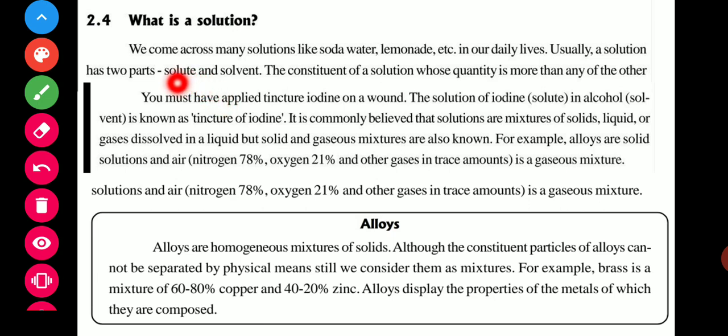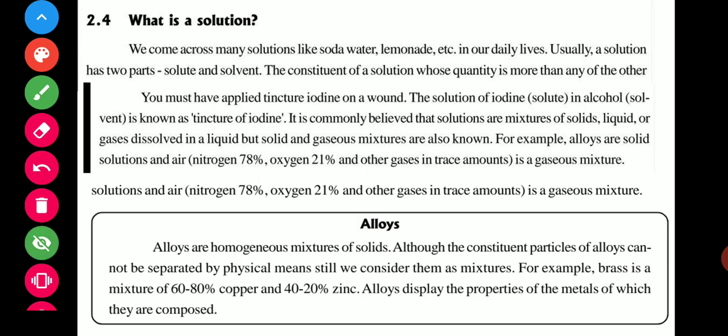This one is solute, and another is solvent, and they form a solution. As you have seen, alloys are also solutions. Alloys are solid solutions, and air also, air has 78% nitrogen, 21% oxygen, and the rest other gases in some amount, and that is a gaseous mixture.